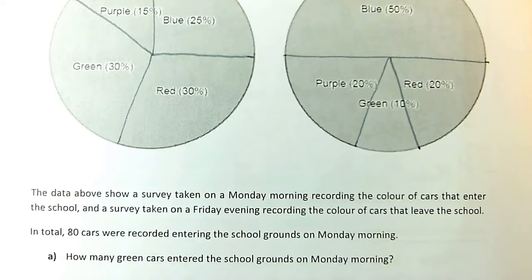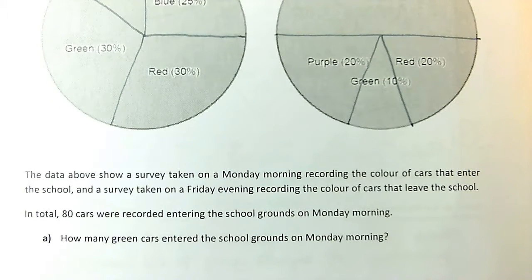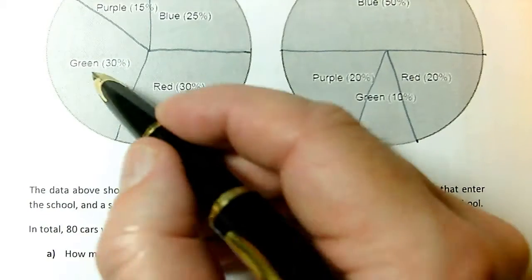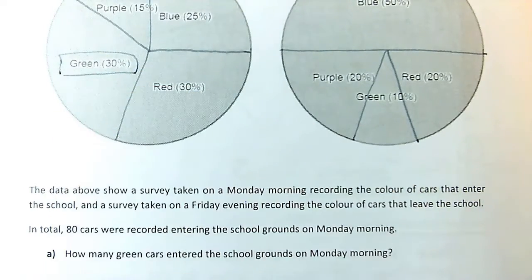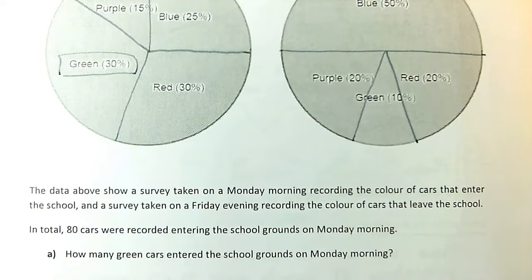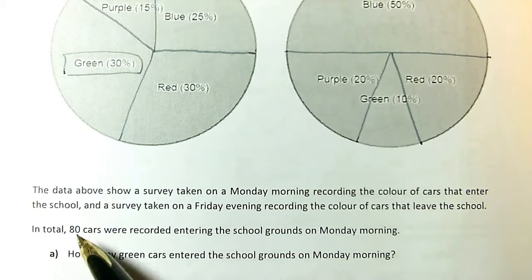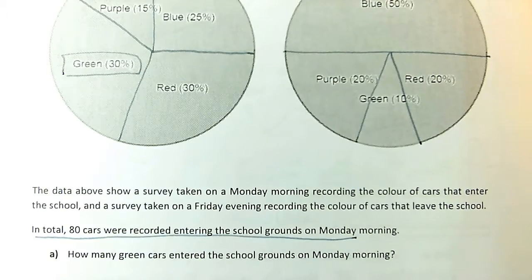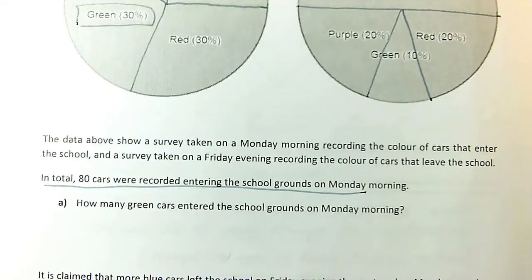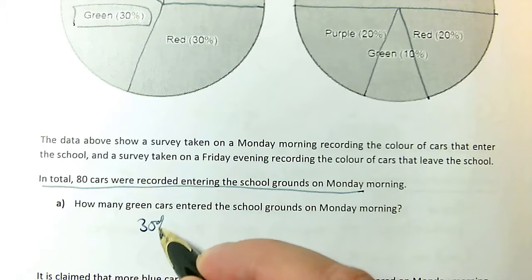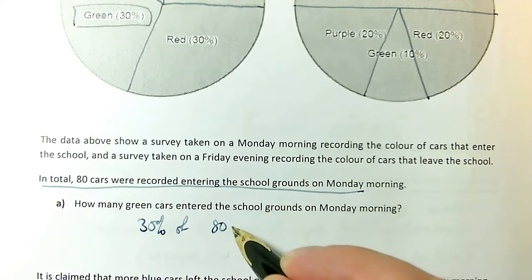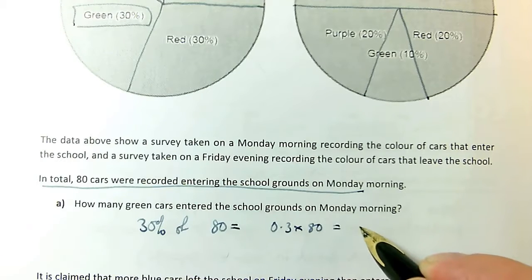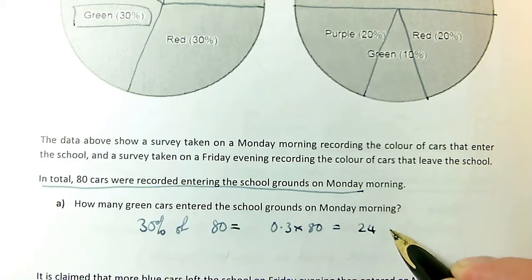Let's take it at face value and think about how many green cars entered the school on Monday morning. So I can see that 30% of the cars were green, and so I just need to find out how many that's out of. So have I done all my reading? In total, there are 80 cars entering on the Monday morning. So therefore we need to do 30% of 80. So 30% of 80 equals 0.3 times 80, which is 24 green cars.